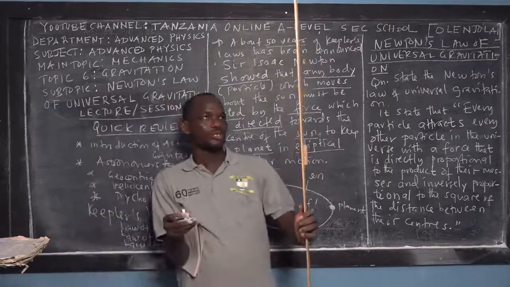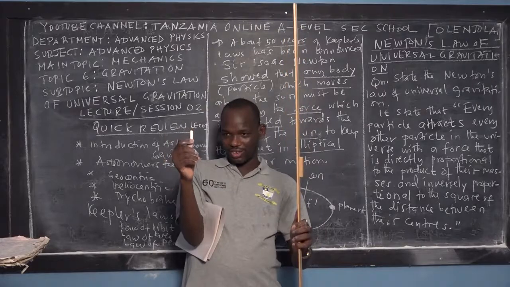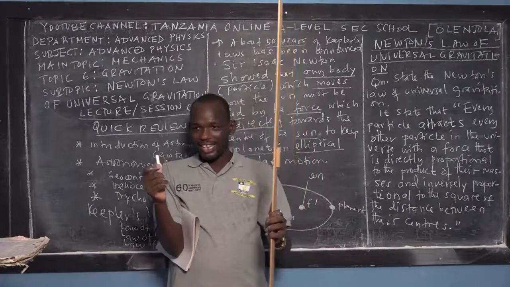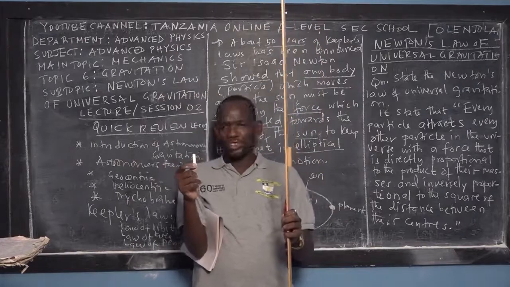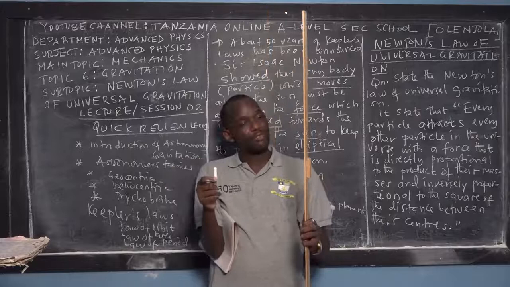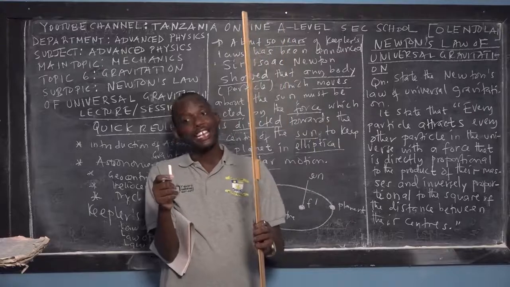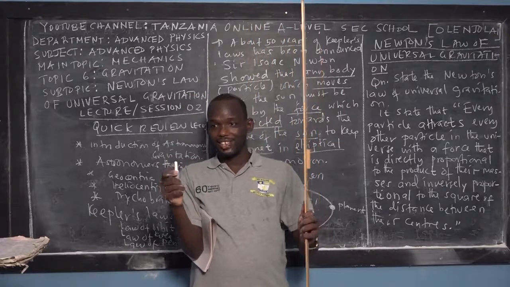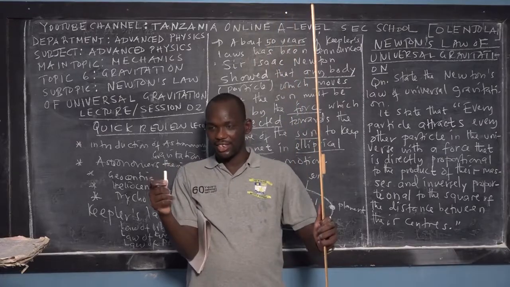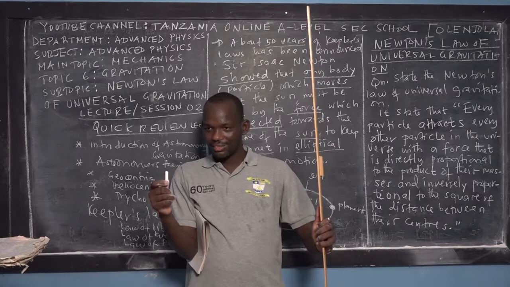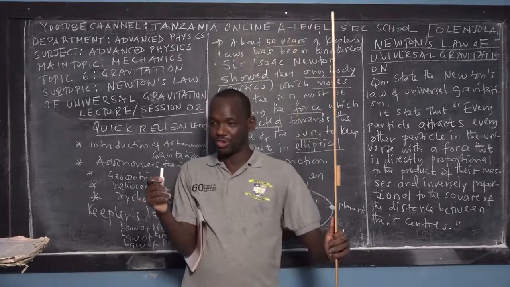For example, he took a ruler and measured the mass of the ruler by using the beam balance, and the mass of the chalk by using the beam balance. He knew their masses. Then he found the product. Then he measured the mean distance between their centers and found the square. After that, he did the simple mathematical operation of division. He found that as the masses of these particles increase, the force increases.